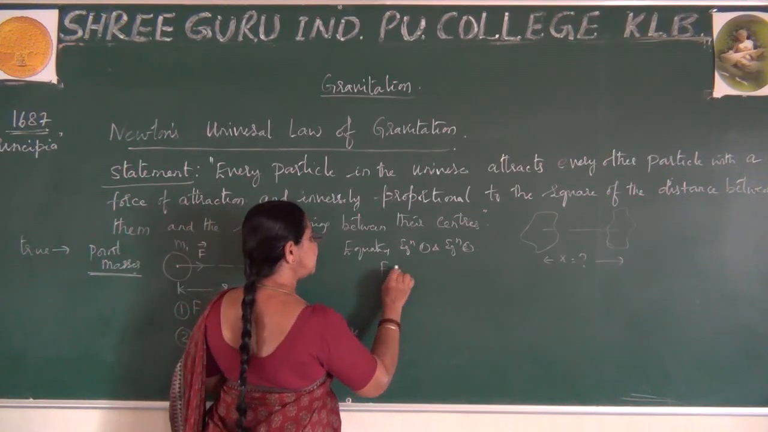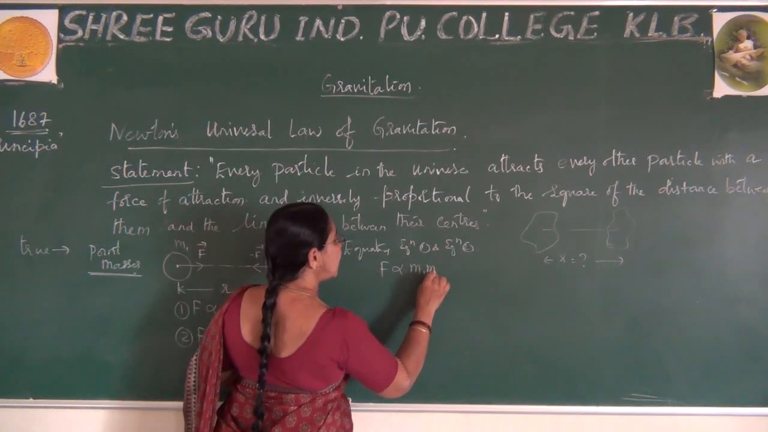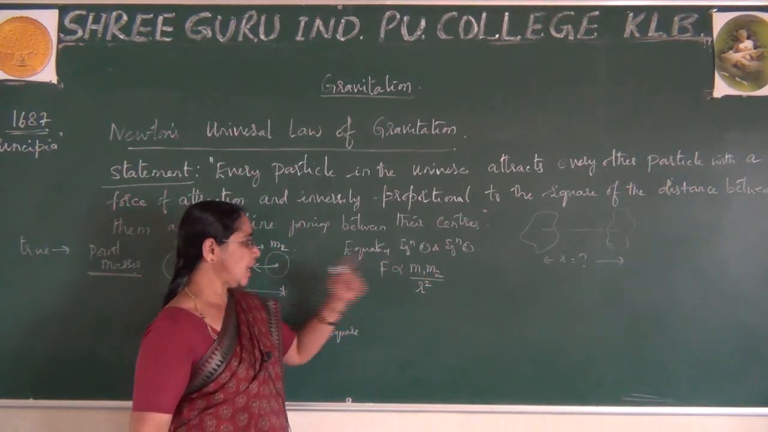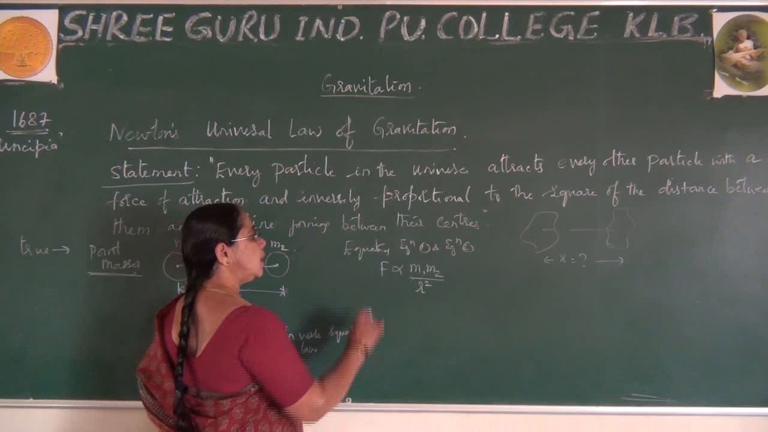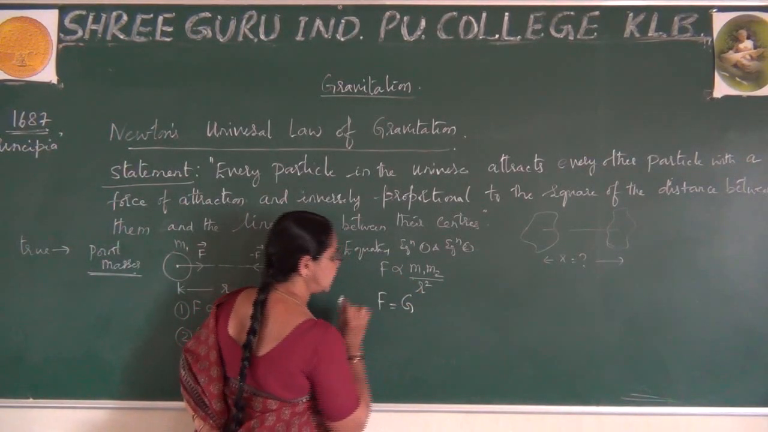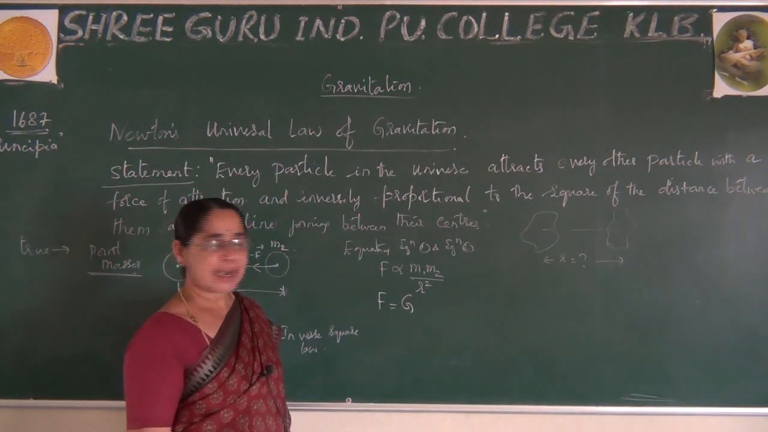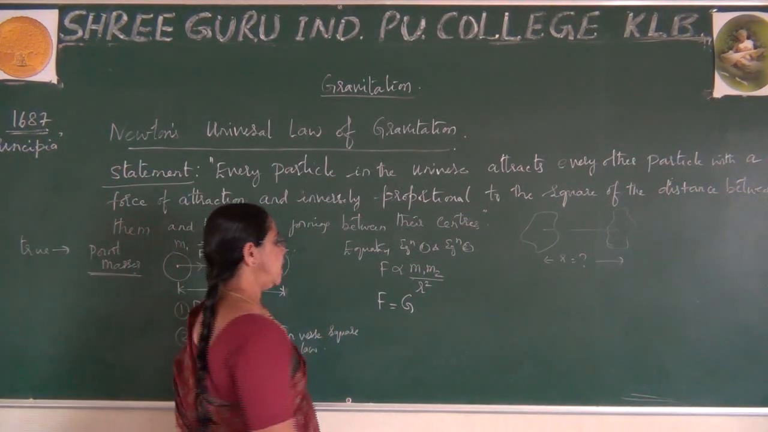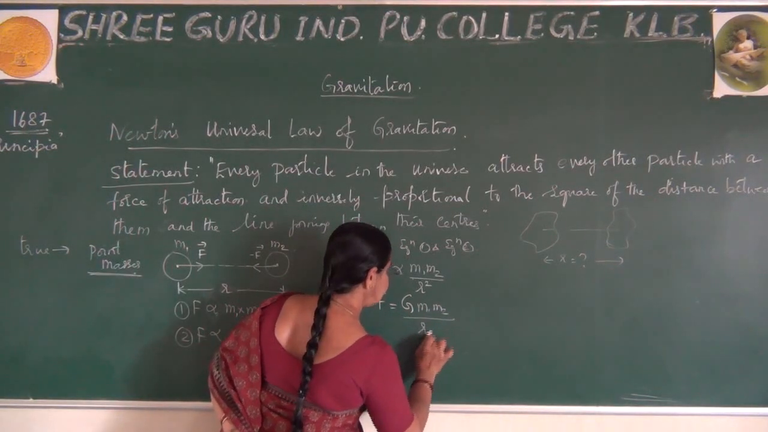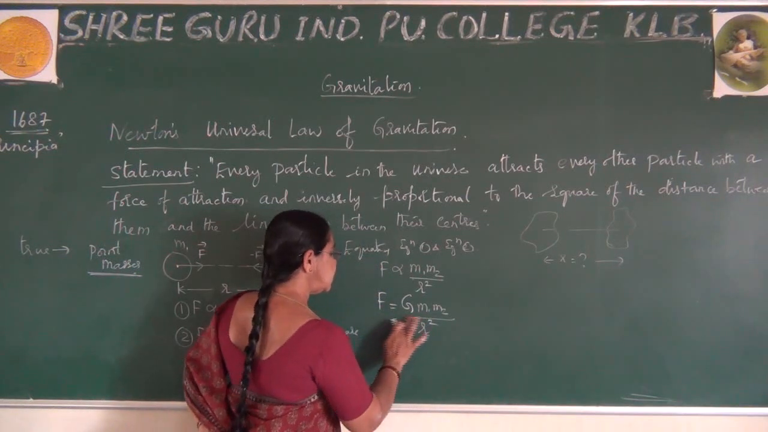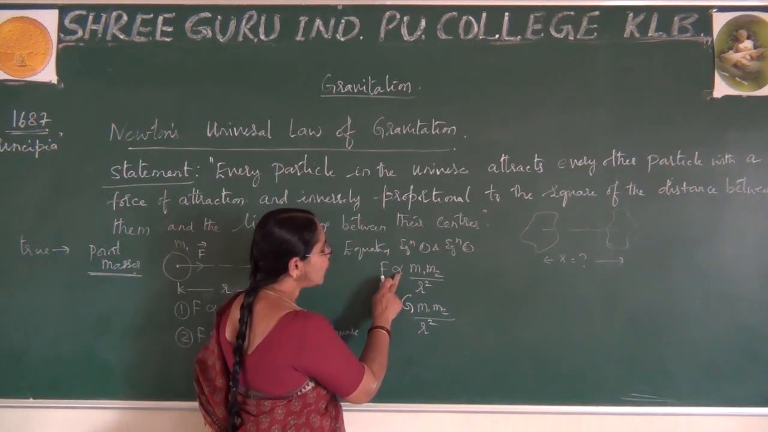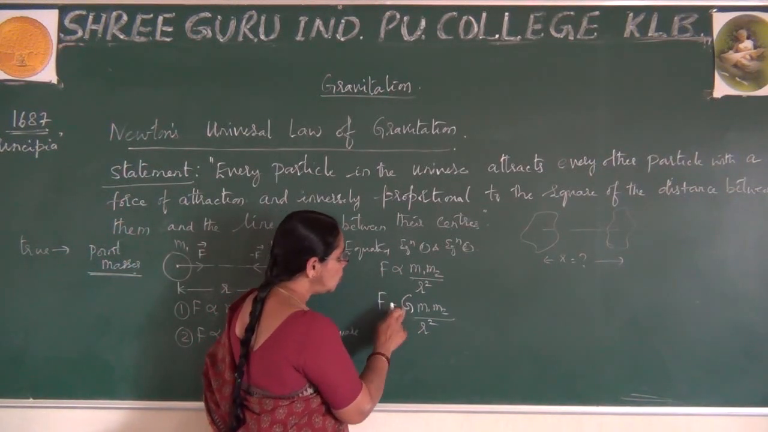Then F is proportional to M1 M2 by R square. I can write directly F is proportional to M1 M2 by R square. If I remove this proportionality, a constant arises, and this constant is represented by capital G, into M1 M2 by R square. What is this G? This is a proportionality constant that has arisen after removing the proportionality symbol.